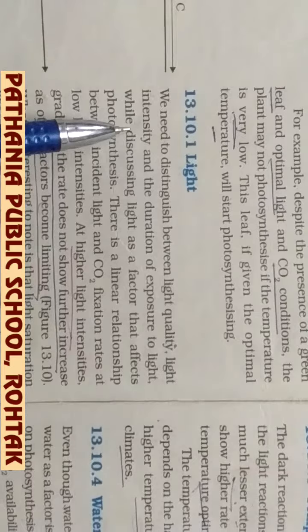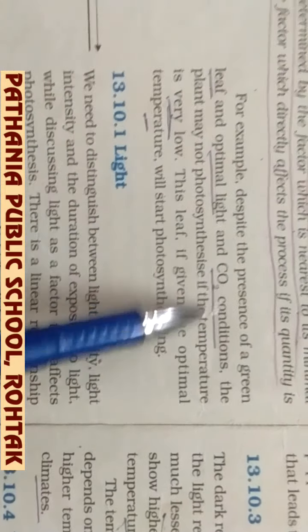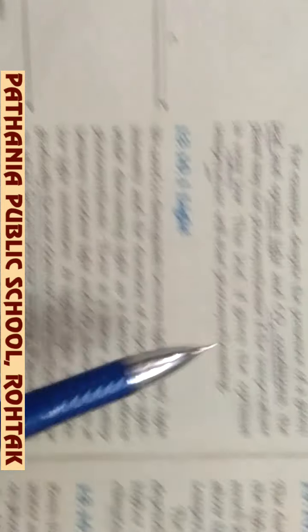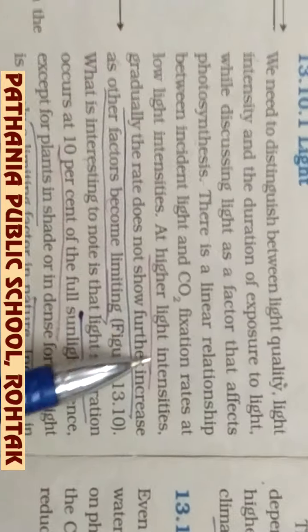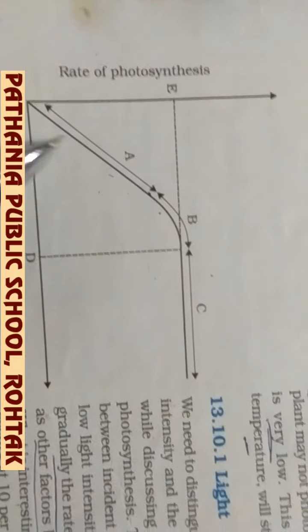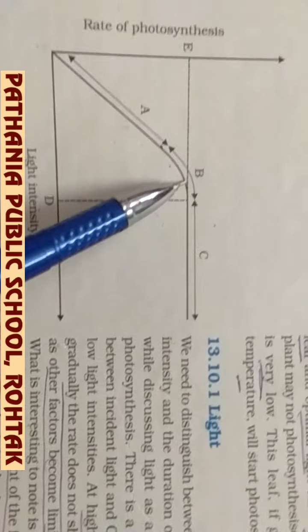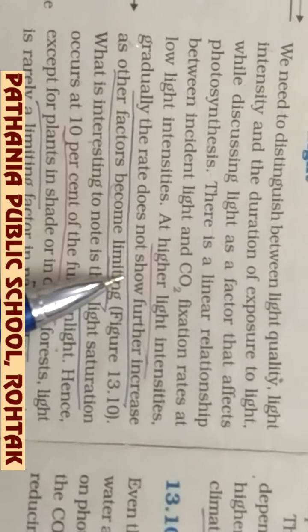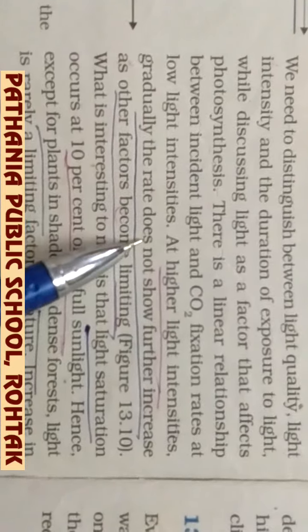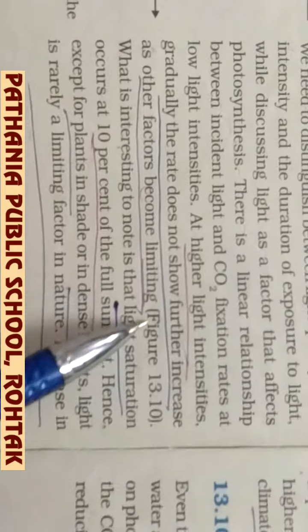Now the first factor which affects the rate of photosynthesis is light. Actually the main factors are light and carbon dioxide concentration. At higher light intensities, if the intensity of light is increased, then the rate of photosynthesis will also increase. But after a certain intensity, the rate of photosynthesis will not increase. Gradually the rate does not show further increase because the other factors become limiting.